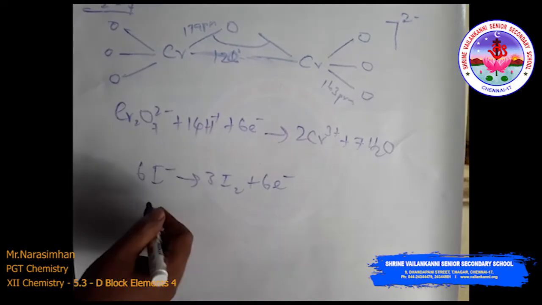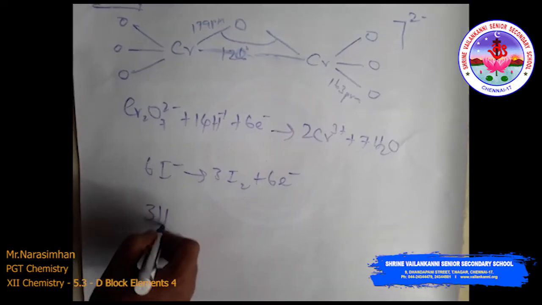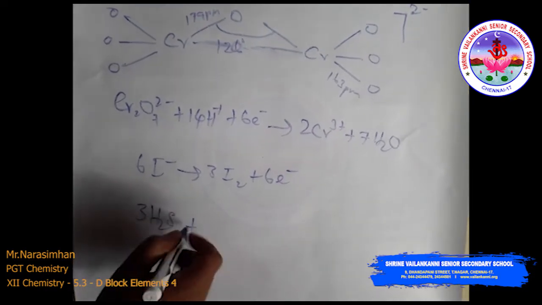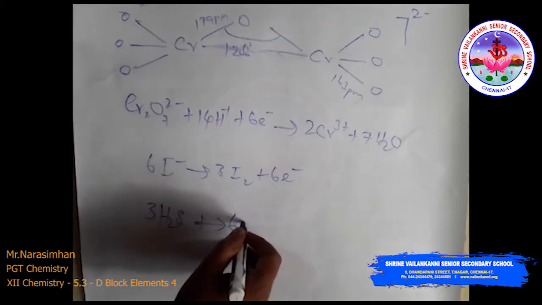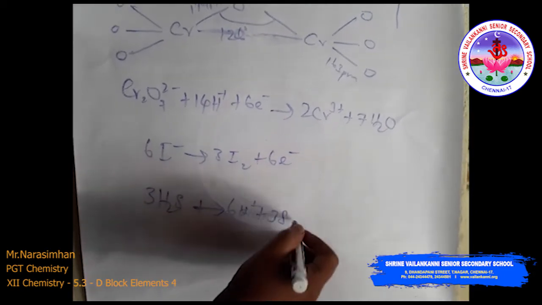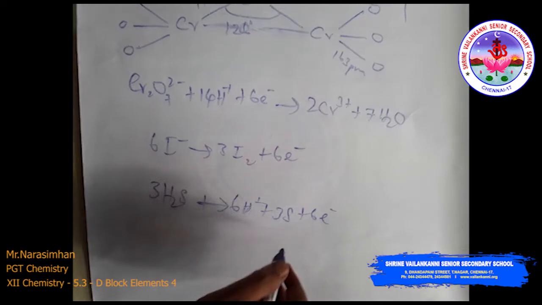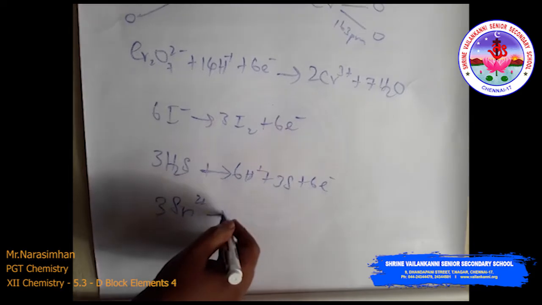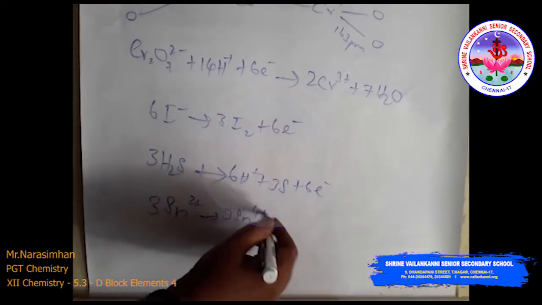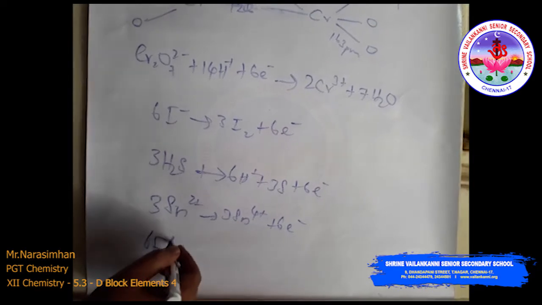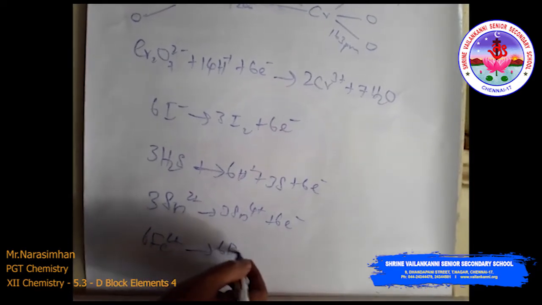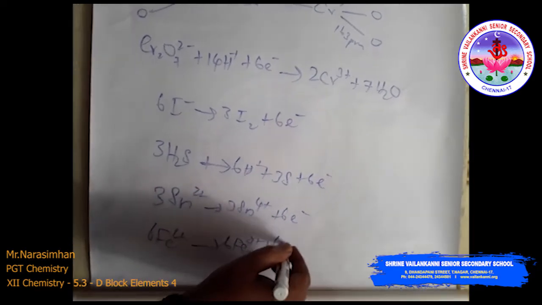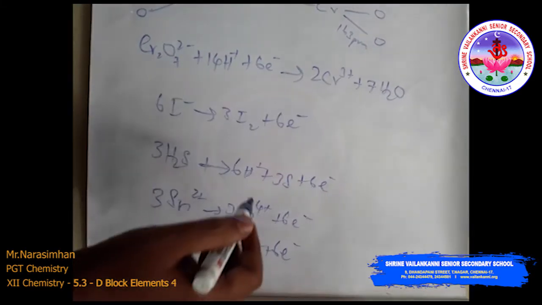This is the half reaction I will write here. Hydrogen sulfide gives acid and 3S plus 6 electrons. Similarly the tin: 3Sn2 plus gives 3Sn4 plus and 6 electrons. 6Fe2 plus gives 6Fe3 plus and 6 electrons. So these are the half reactions.